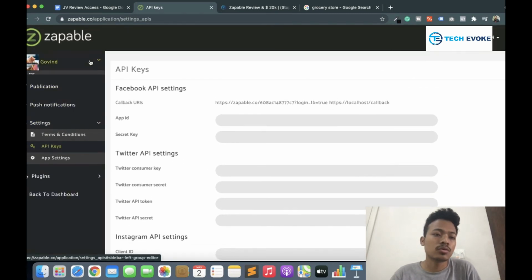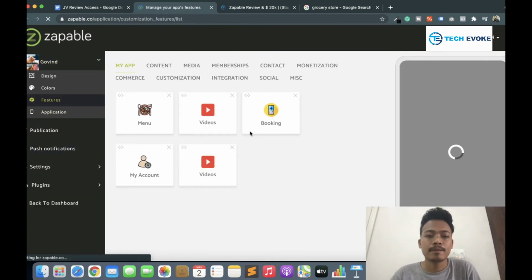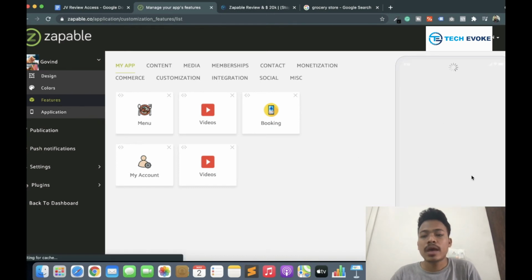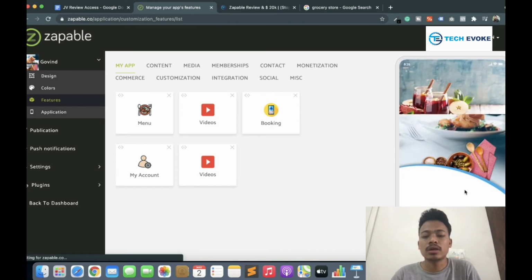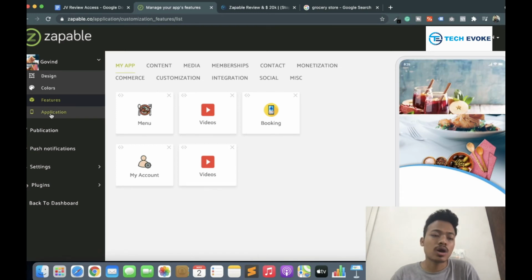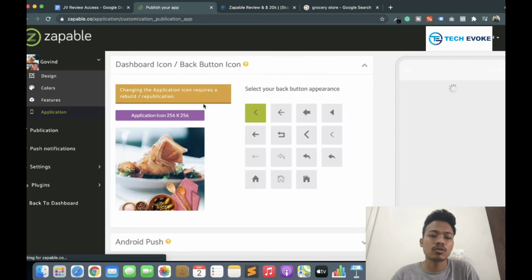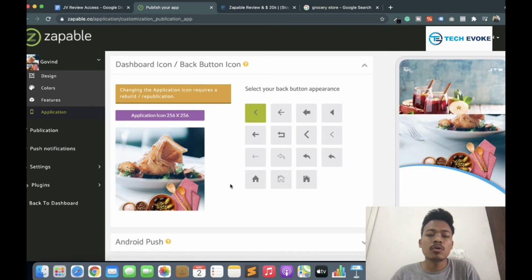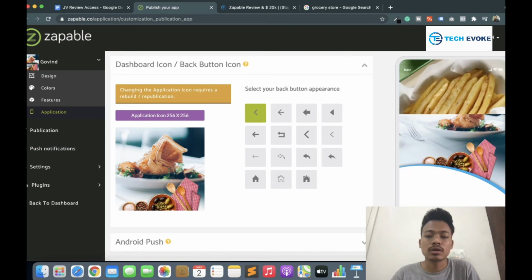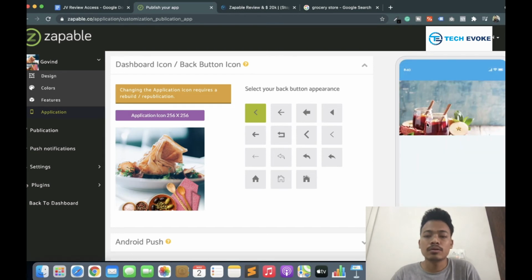Just go to the previous section. This is the app, and it is created now. I want to see the preview of this app, so I'm going to the application, where you can see the dashboard icon and push notifications. Here are some more changes you can see. You can go to the menu and see the menus here.